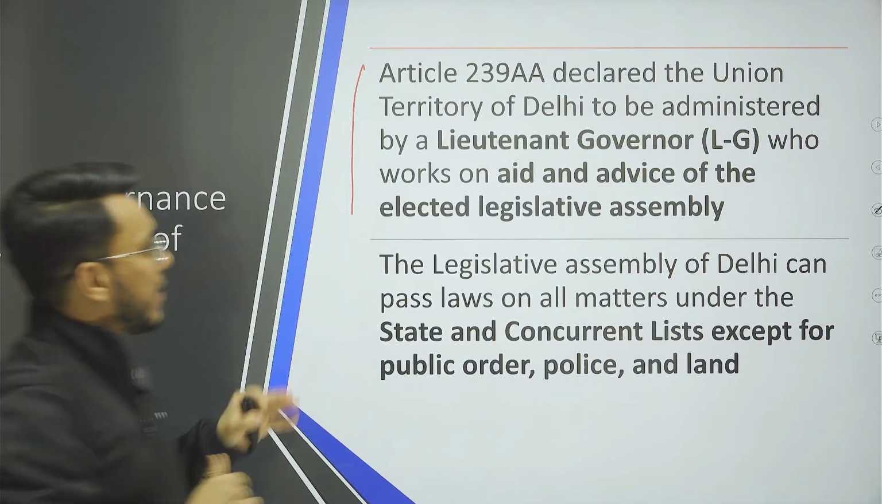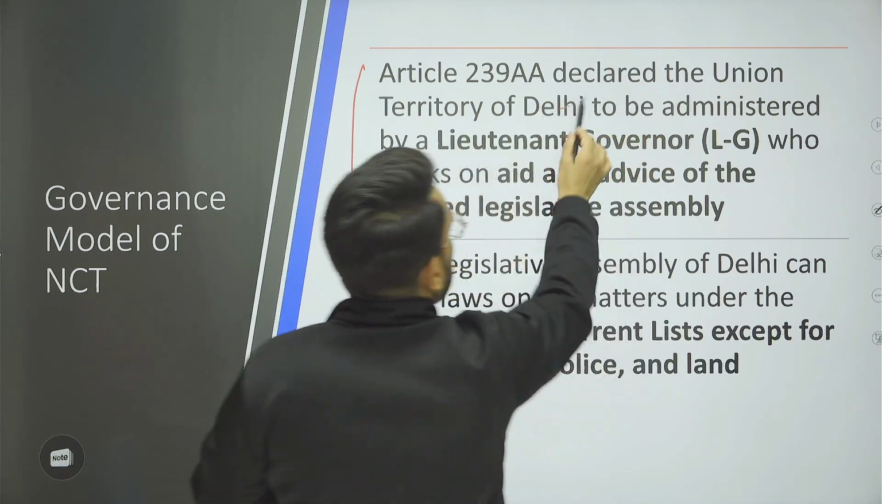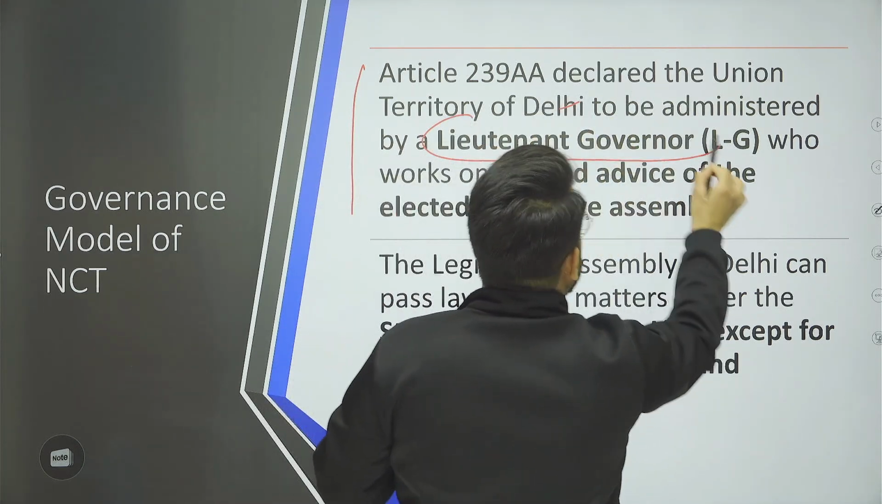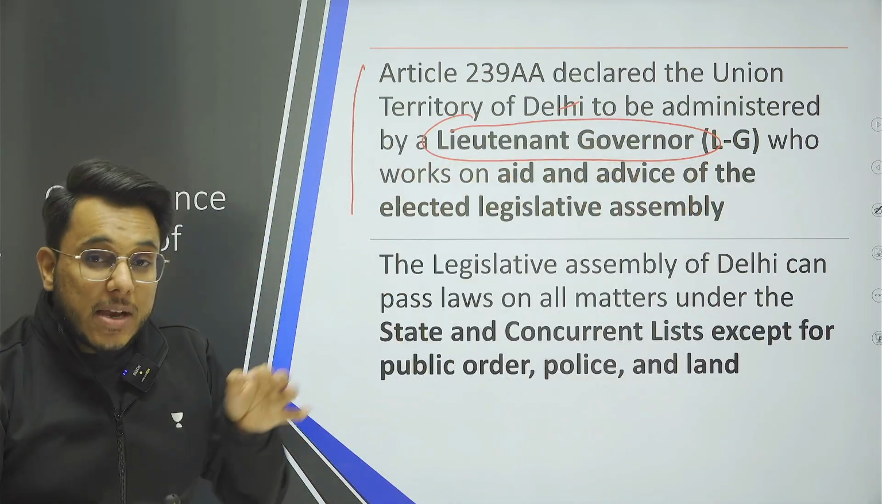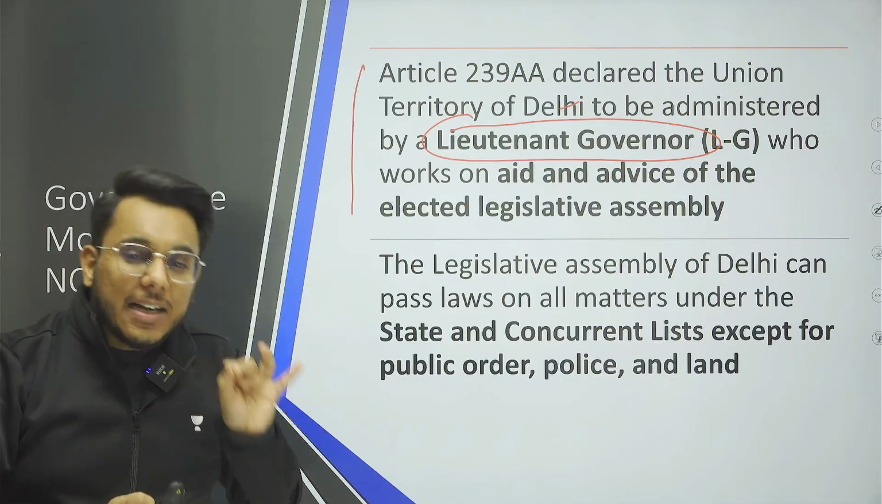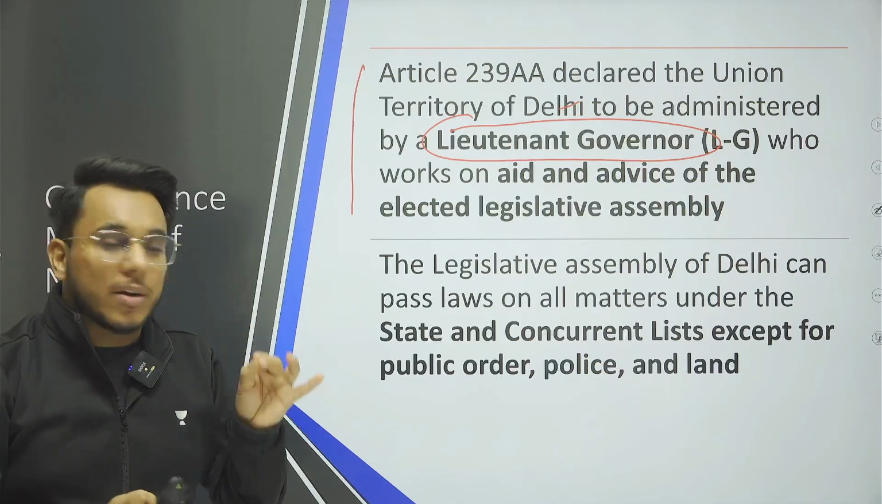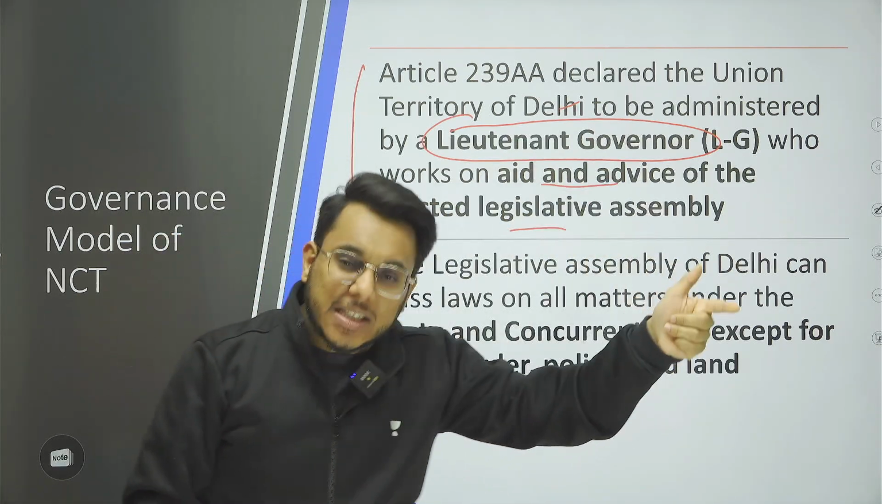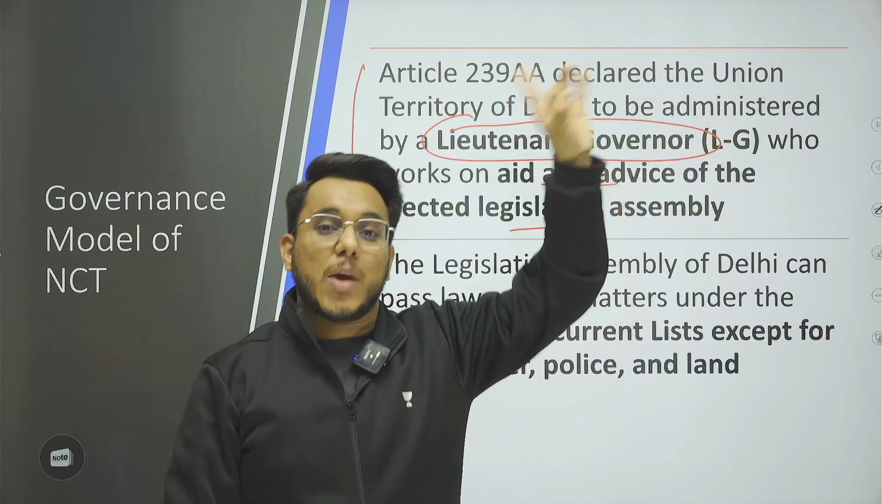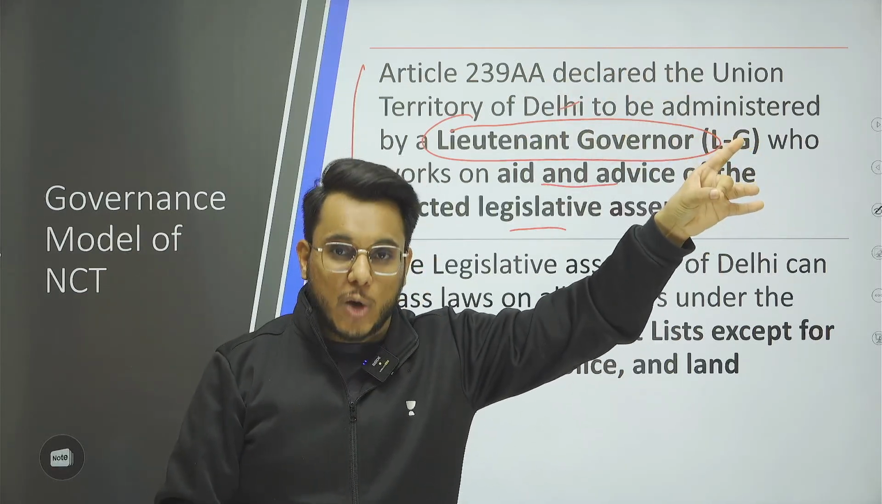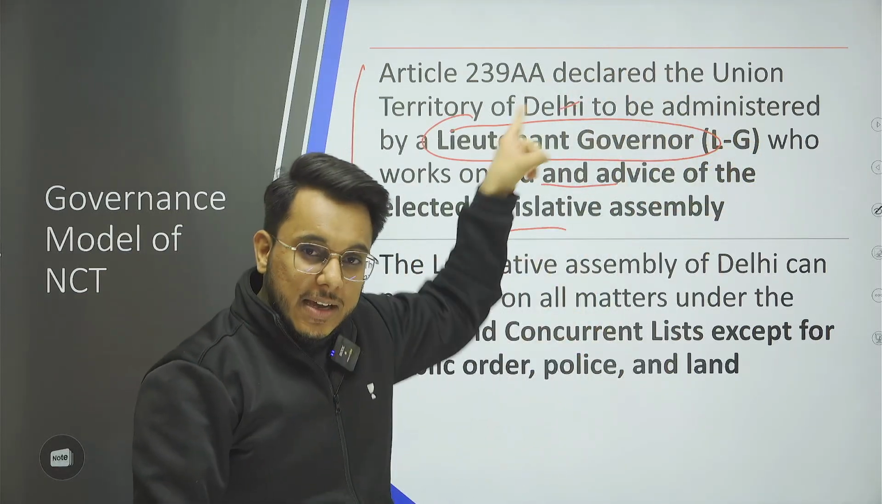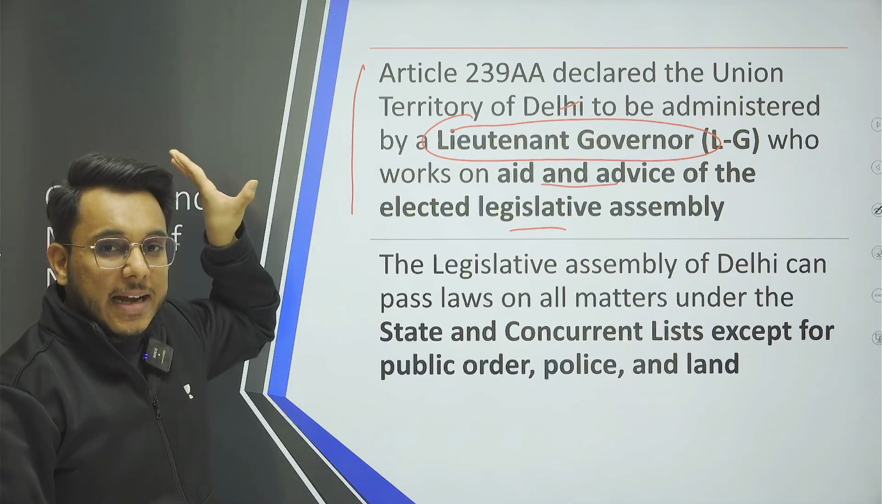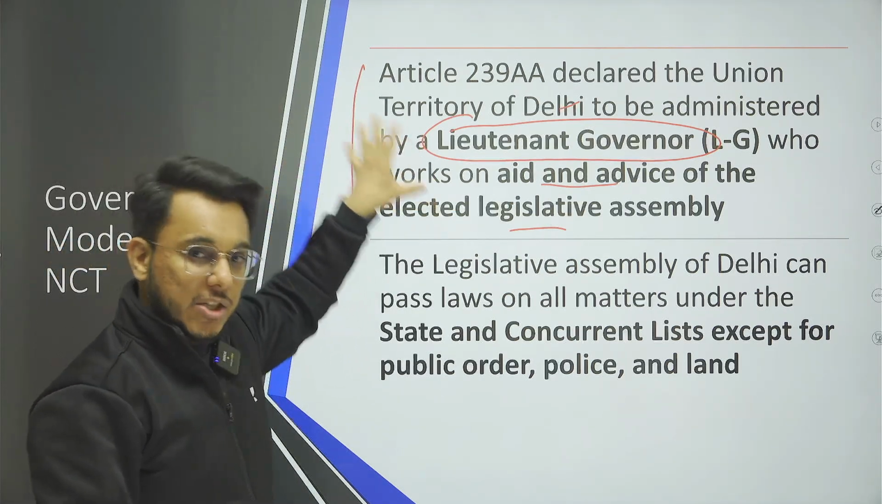As we talk about Article 239AA, you also need to understand that the Union Territory of Delhi will be administered by the Lieutenant Governor, who will be appointed by the president, and that Lieutenant Governor has to act on the aid and advice of the elected legislative assembly. As in the state, the governor has to act on the aid and advice of the Council of Ministers and Chief Minister, in the same way, the Lieutenant Governor has to act on the aid and advice of the Council of Ministers.